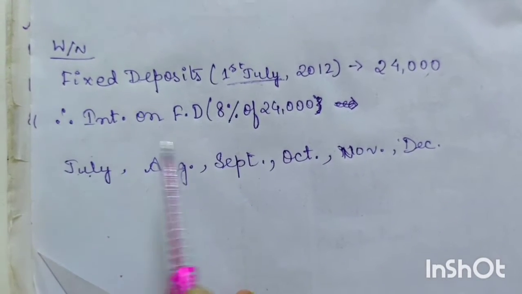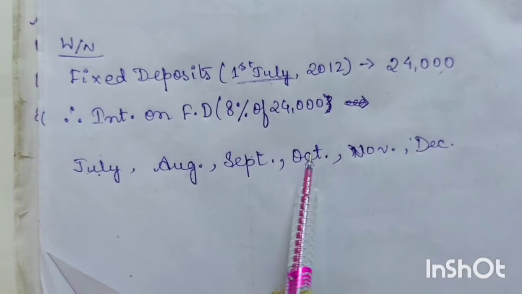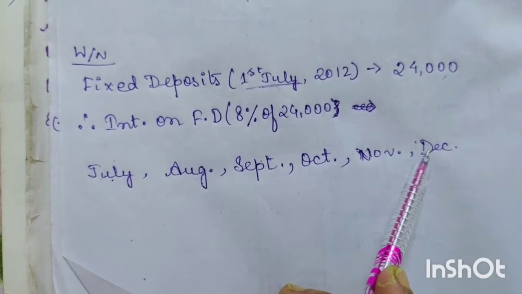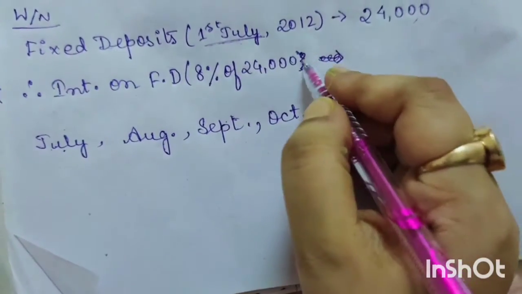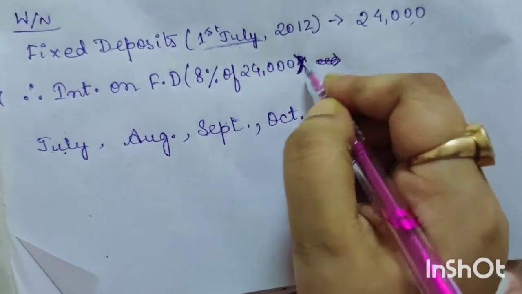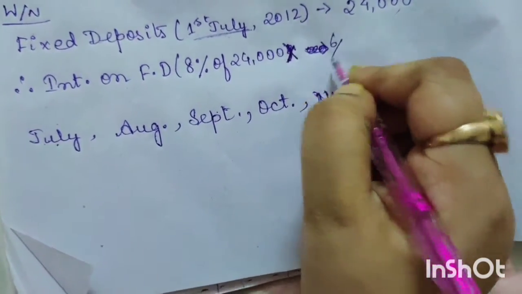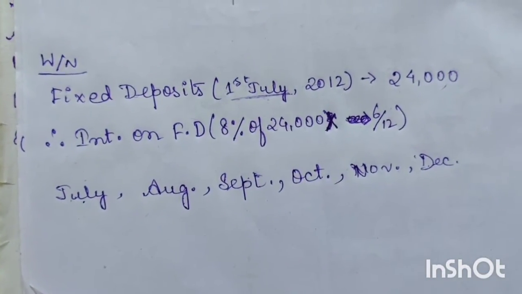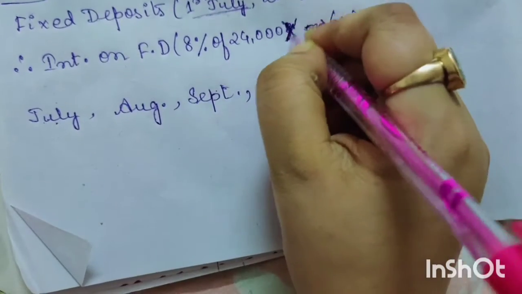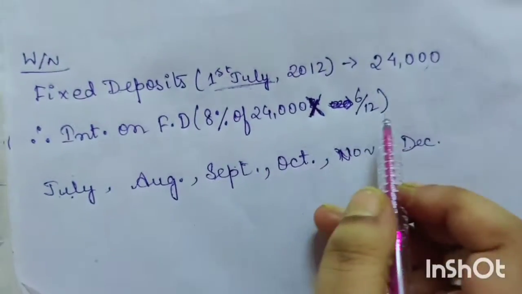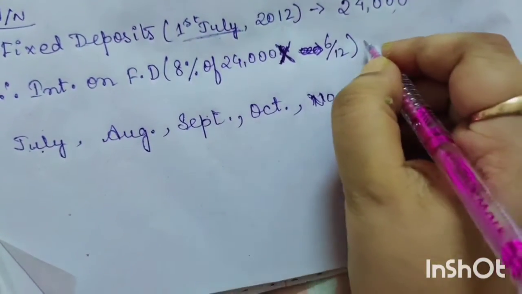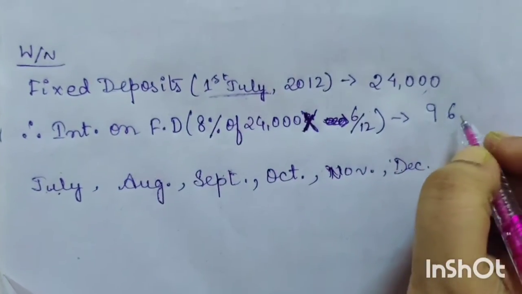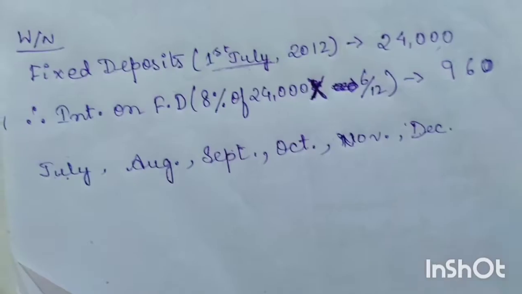So 1, 2, 3, 4, 5, 6. So you are going to get interest for 6 months only. So here we will write into 6 by 12. So 8% of 24,000 multiplied into 6 by 12. So our interest will be 480.